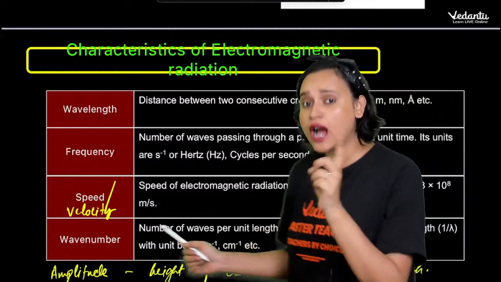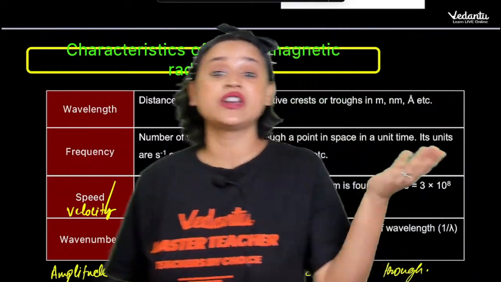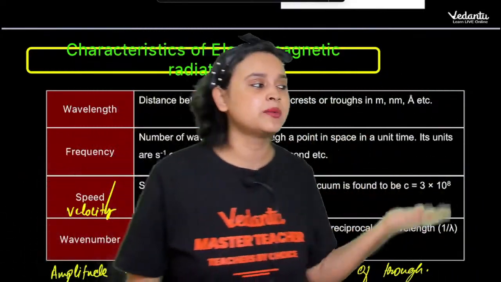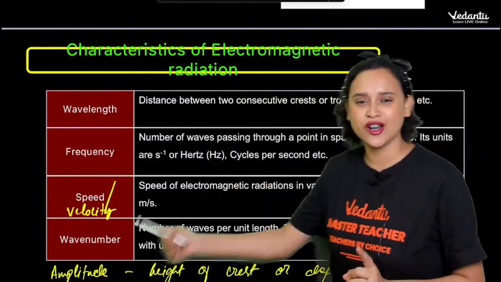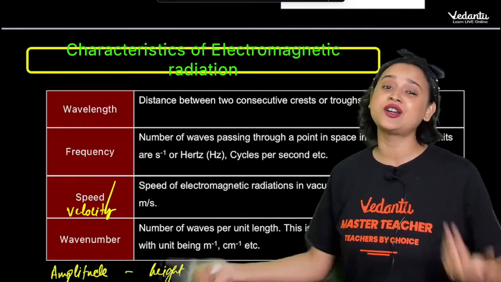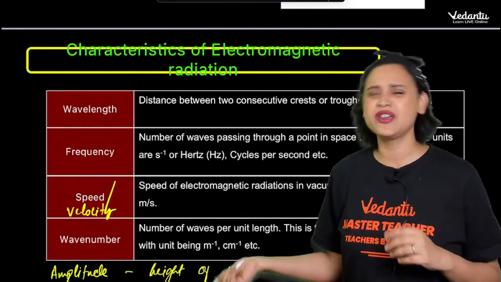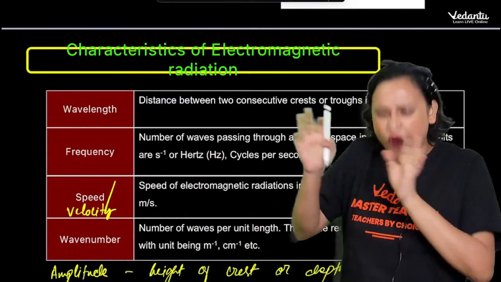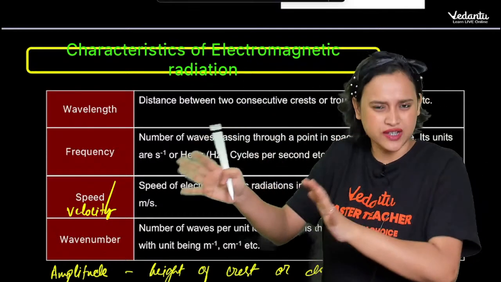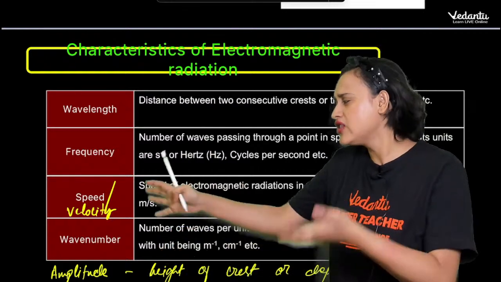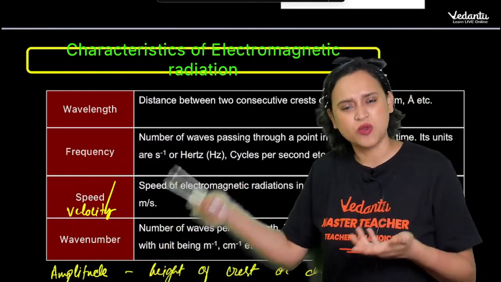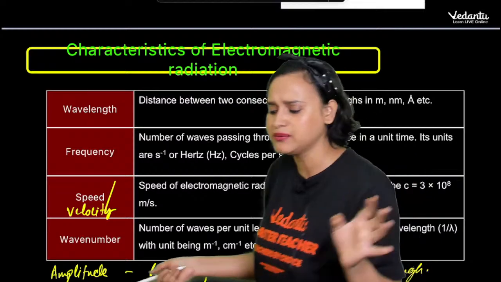No doubt there will be certain questions where they have written speed, and certain questions where they have written velocity. However, when we are talking about electromagnetic waves, we are basically inclined towards velocity, right? So in this case, doesn't matter what they are using, we all know that it is going to be a vector quantity and it is going to be velocity, right?